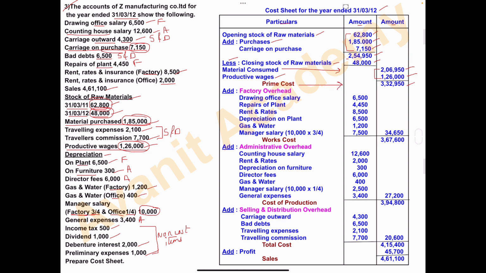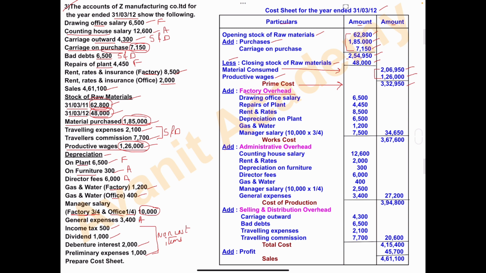After prime cost, we have to take factory overhead. Under this factory overhead, what we have to take? Any expenses or charges related to factory, we have to record under the head factory overhead. Already we have seen the items which we have to take under the factory overhead.